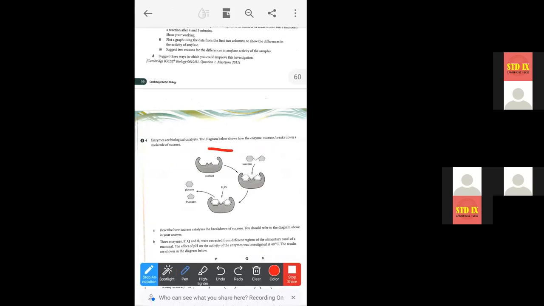Now tell me, what is this site called? This is the enzyme, sucrase. This is the site of the enzyme that will bind with sucrose. So what is the name of this site? Active site. Very good. Active site.